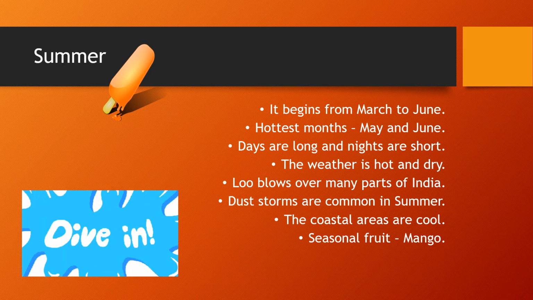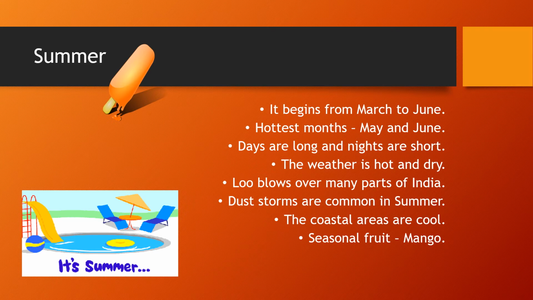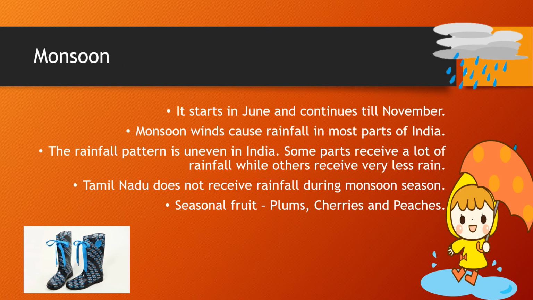Now, let us proceed towards the next season, that is monsoon. The monsoon season starts in June and continues till November. In some parts, it may begin in July, but on an average, we can say that it starts in June. So, from June to November, it continues.